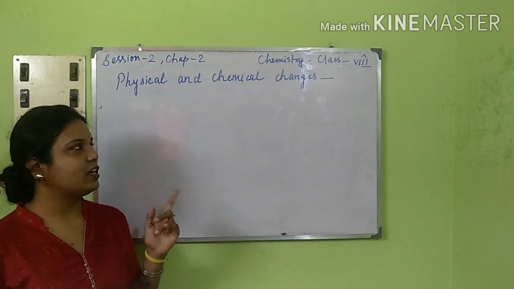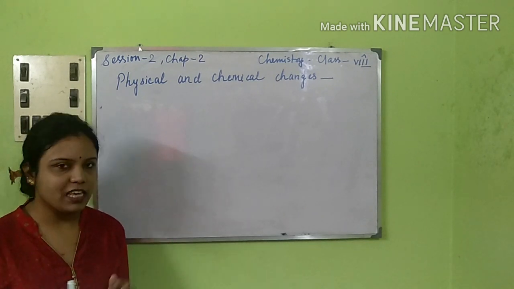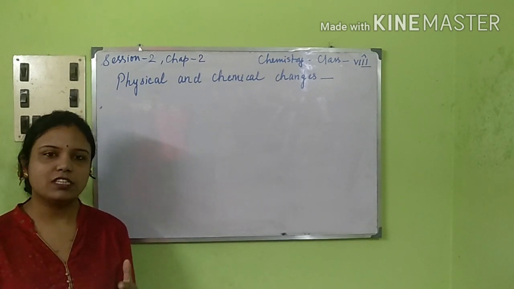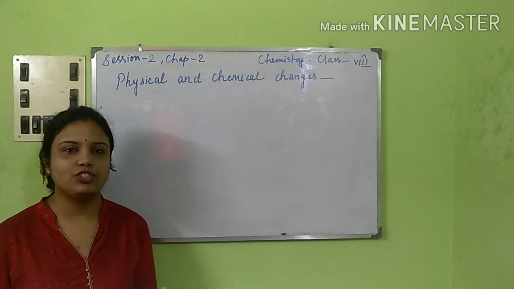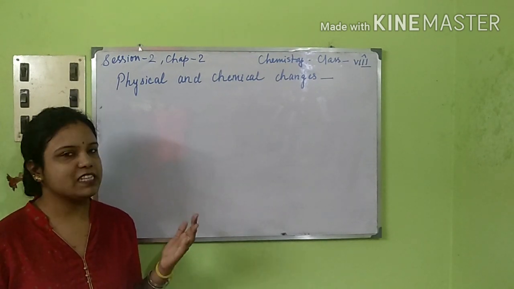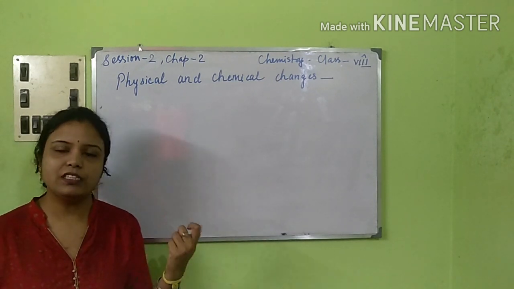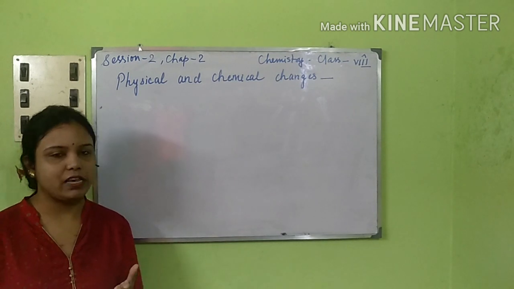Today we are back with another chapter of class 8 chemistry, that is physical and chemical changes. If not in the second chapter, maybe in the third or fourth chapter of your book you can find this. I hope you have some knowledge about physical and chemical changes, since I think you have already read a bit of it in class 6 and 7.